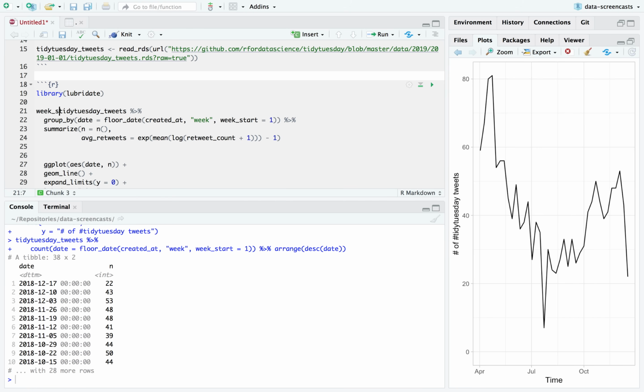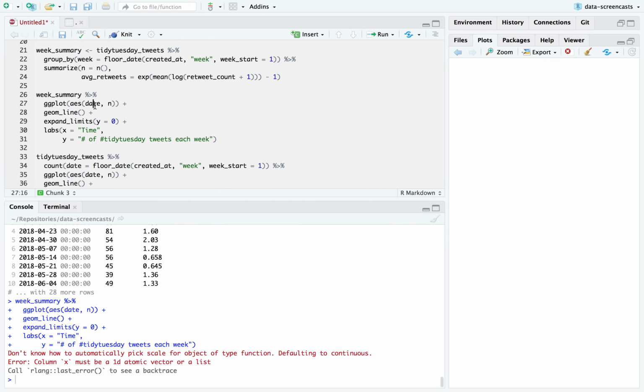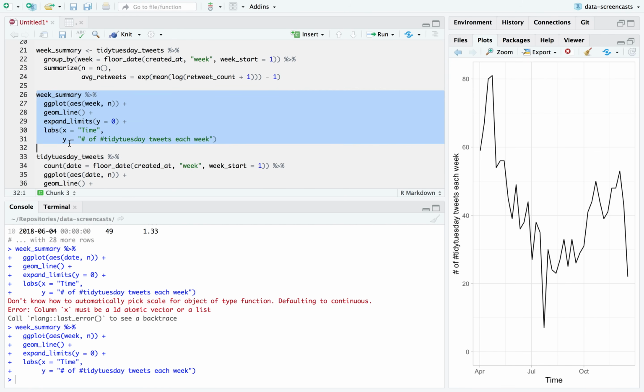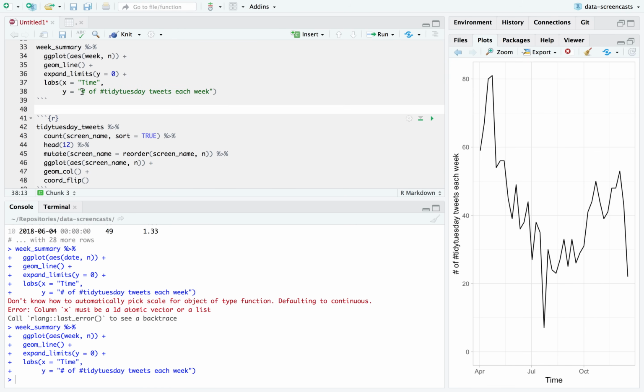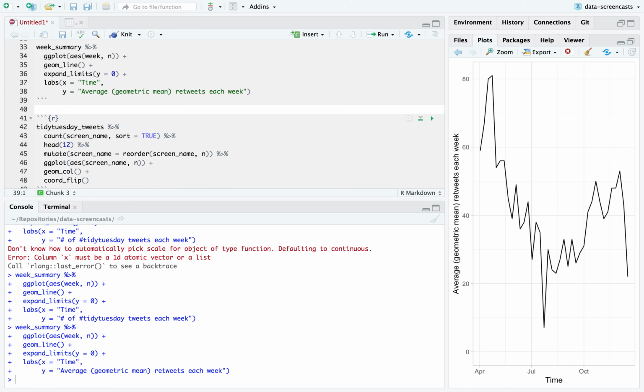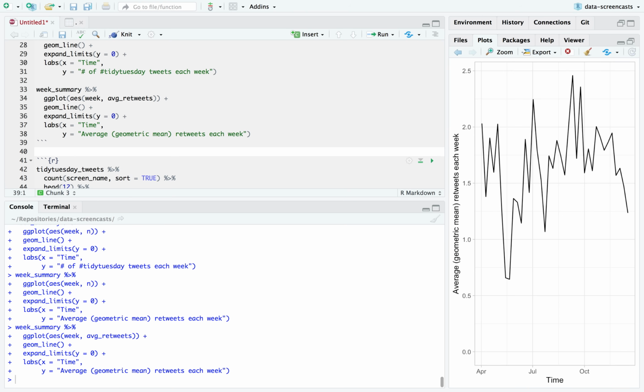So this will be week summary. I probably want to call this week. Here we go. And now I can say I've got, week by n. And then I've also got average retweets. Average geometric mean retweets each week. I need to change this to average retweets. All right, so it's been pretty consistent.